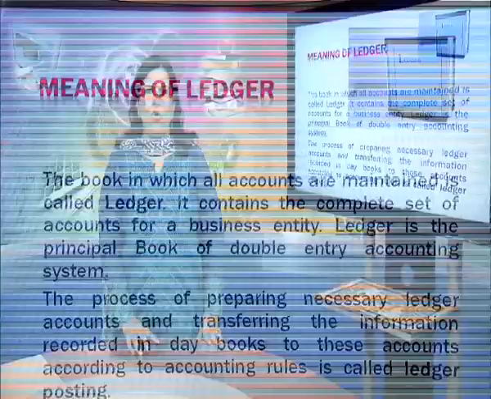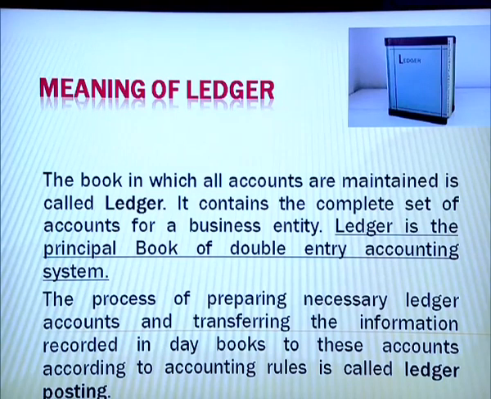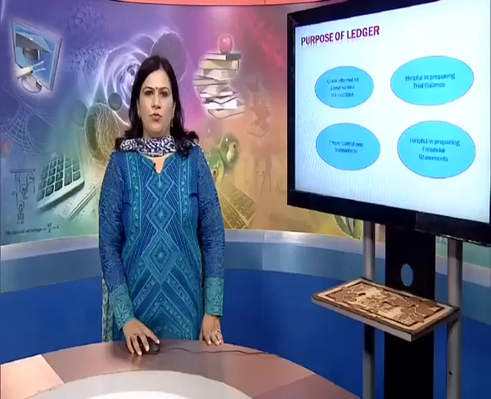The book in which all accounts are maintained is called a ledger. It contains the complete set of accounts for a business entity. Ledger is the principal book of double entry accounting system. The process of preparing necessary general ledger accounts and transferring the information recorded in the day books to these accounts according to accounting rules is called ledger posting.